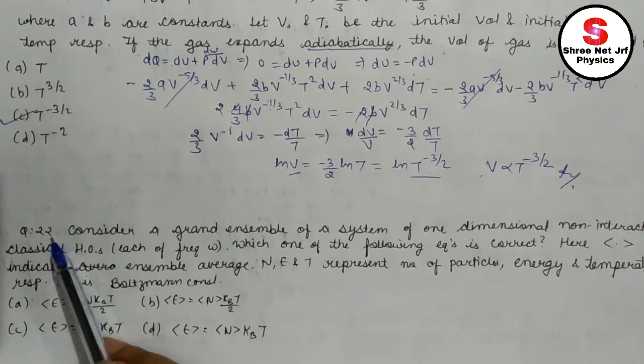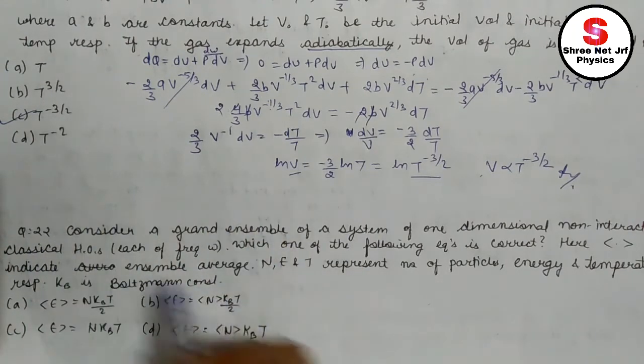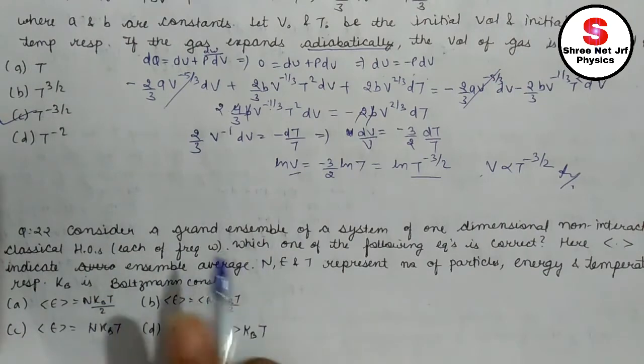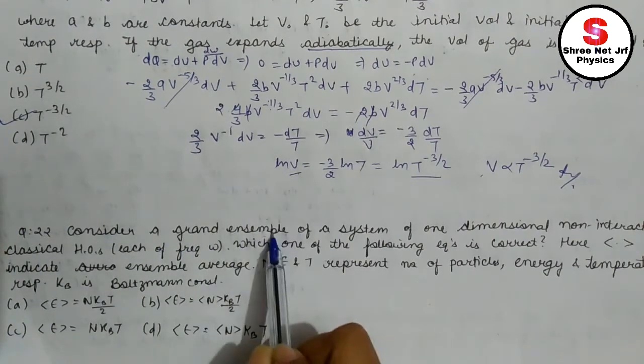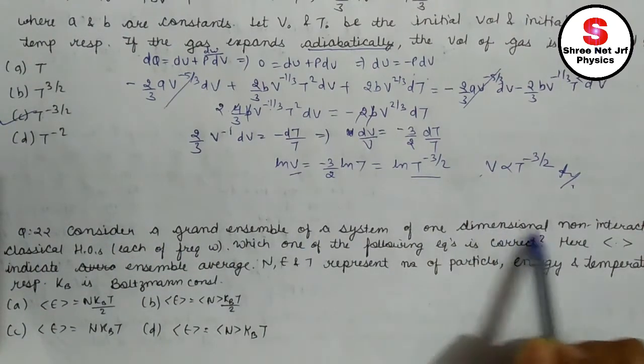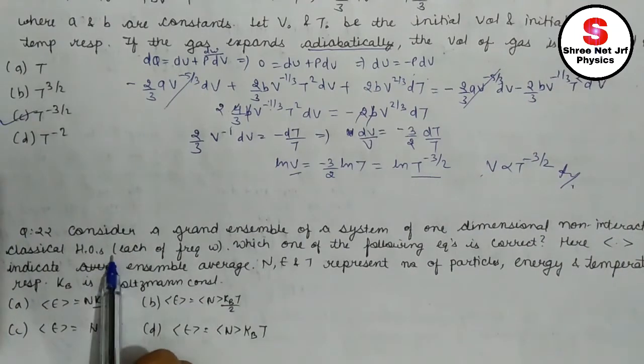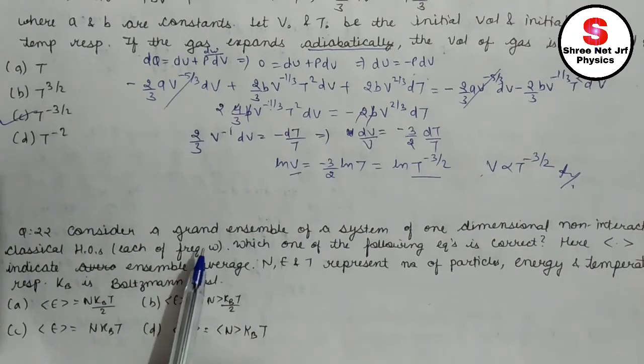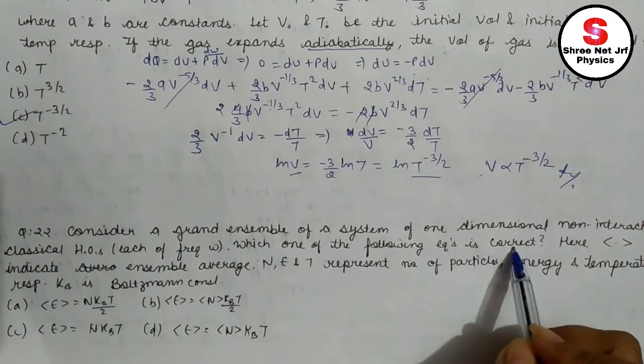Question number 22. We have already done up to question number 21, okay? So it is part 4, remember it. Consider a grand ensemble of a system of one-dimensional non-interacting classical harmonic oscillators, each of frequency omega. Which one of the following equations is correct?